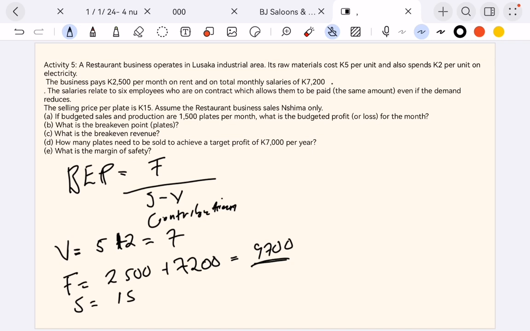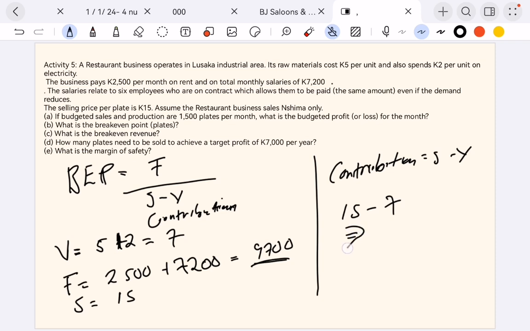Yes. So from here we can even find the contribution margin. The contribution margin is the selling price minus variable cost. So the selling price is 15 minus 7, which is giving us how much?